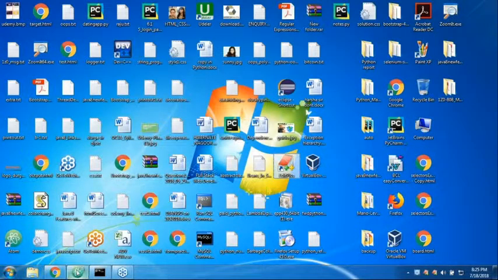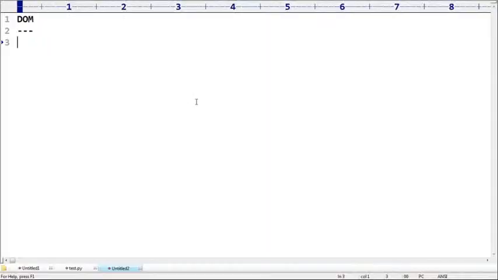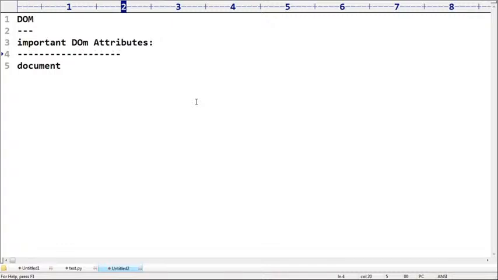One minute, please. What are the various properties? You people should be aware. What are the important DOM attributes? Anyone, can you please tell? Document dot URL. It is always going to return the URL of the HTML page.